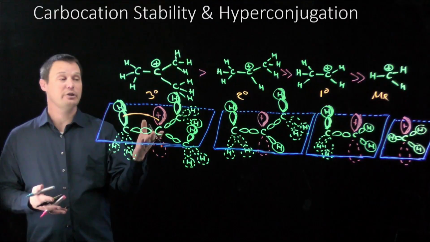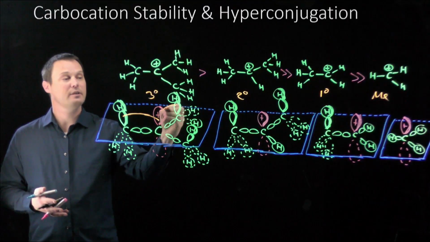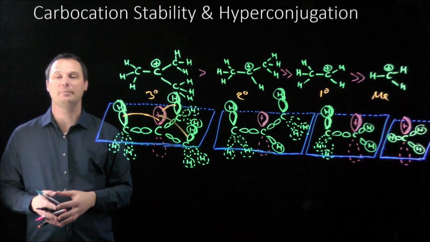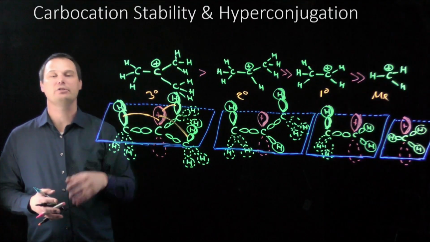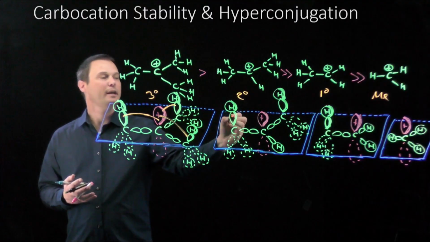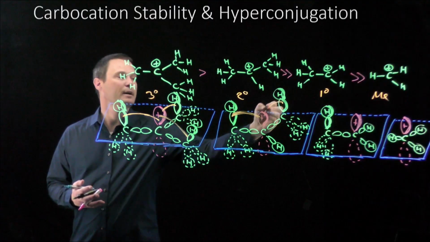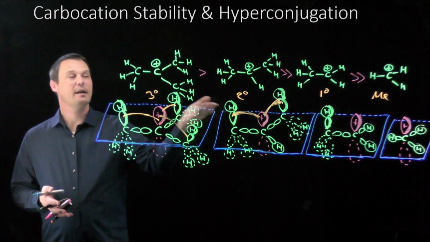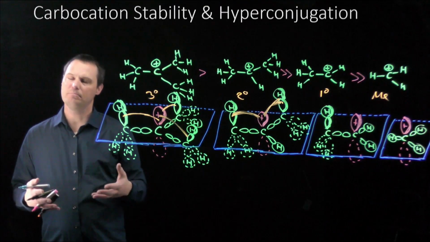And the cool thing with the tertiary carbocation is there are 3 of these essentially parallel sigma bonds that can donate some of their electron density to the empty p orbital. With triple hyperconjugation, the tertiary carbocation is the most stable of these carbocations. The secondary is not looking too bad either. It has 2 of these parallel sigma bonds that can donate some of their electron density to the empty p orbital, making the secondary carbocation not quite as stable as the tertiary carbocation, but still fairly stable.